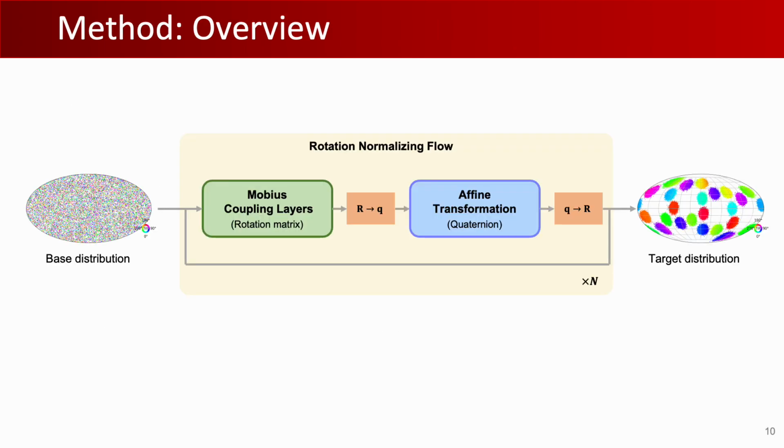Our method uses discrete normalizing flows, by stacking multiple building blocks, directly transforming elements on SO3 manifold. Each building block consists of Mobius transformation-based coupling layers defined on rotation matrix and an affine transformation defined on quaternion representation, connected by conversion between rotation matrix and quaternion. We use negative log likelihood of ground truth rotation as supervision and evaluate by either computing log likelihood or accuracy.